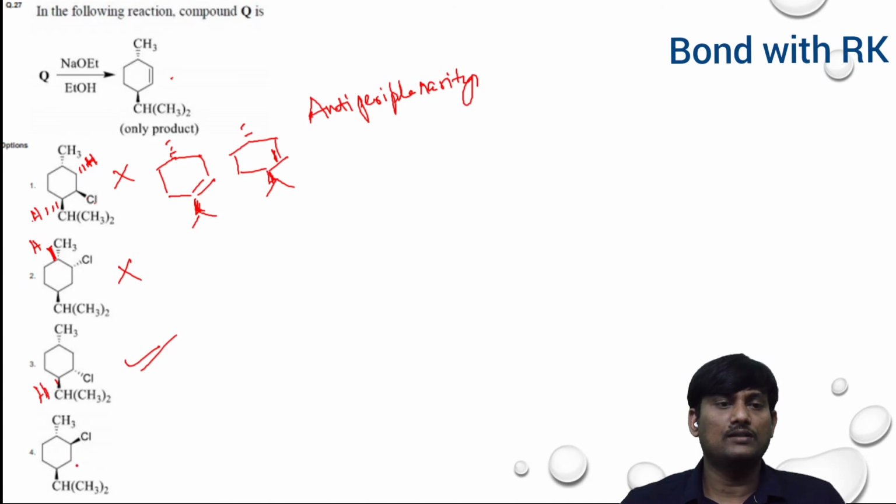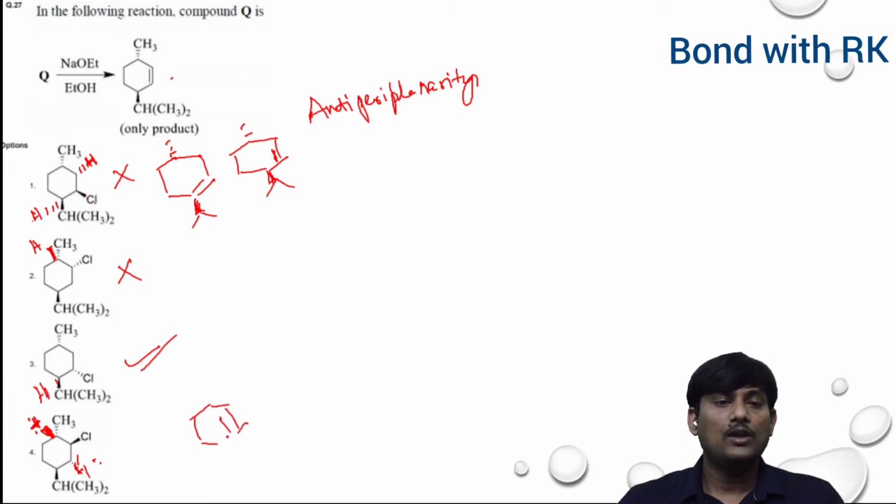Suppose if you take this one, here this hydrogen is above the plane. So here also there is no elimination. So you will get only elimination from this hydrogen, this above hydrogen, and below there is a hydrogen. So the below hydrogen will be removed. So you will get an alkene type of product.